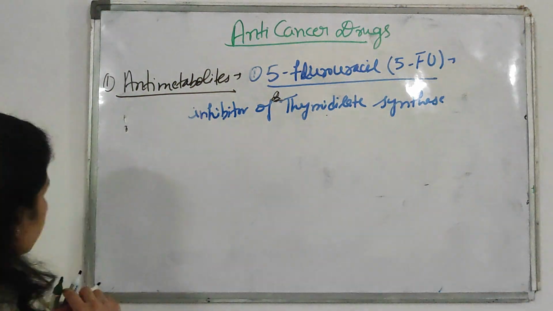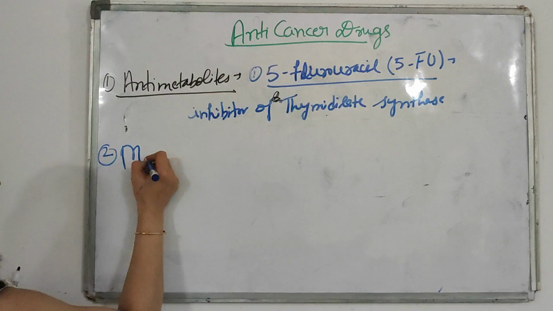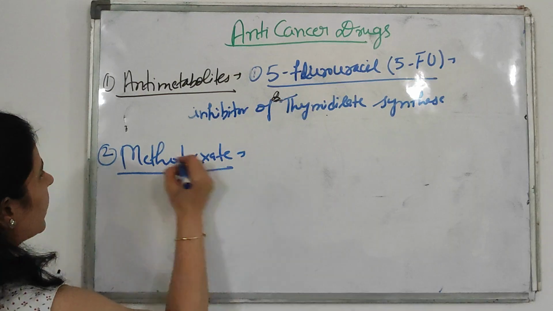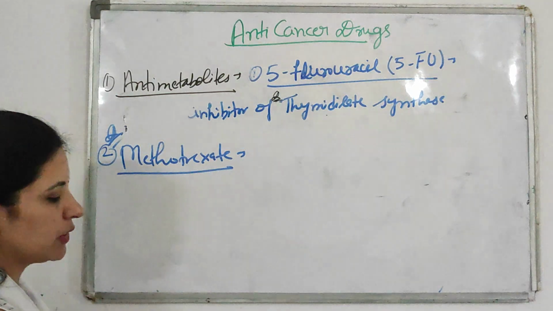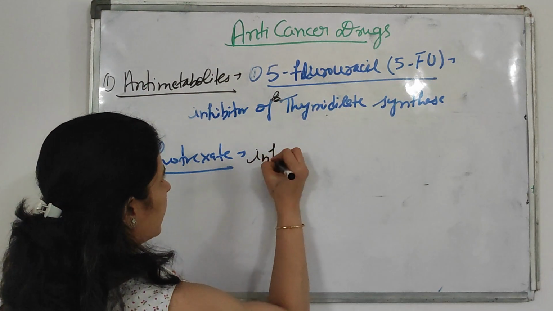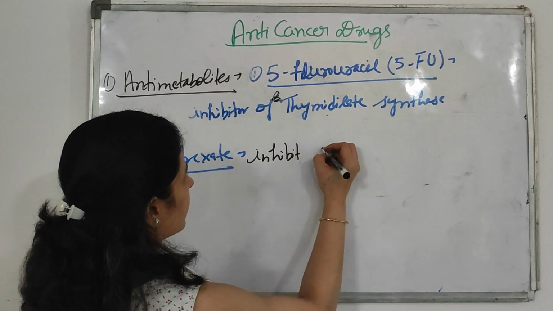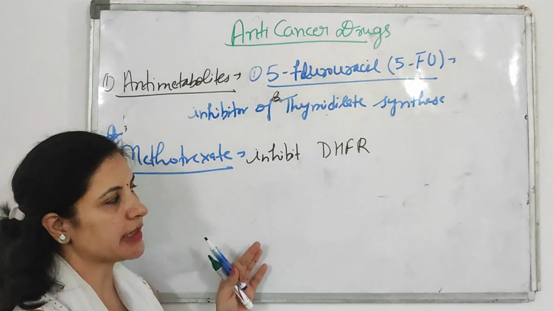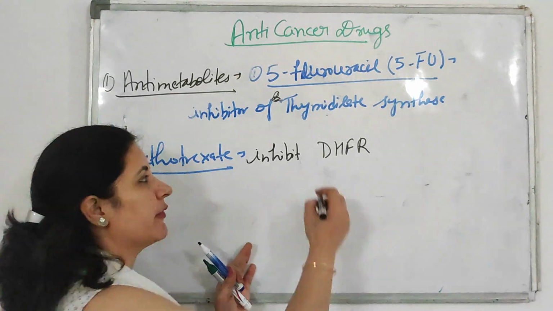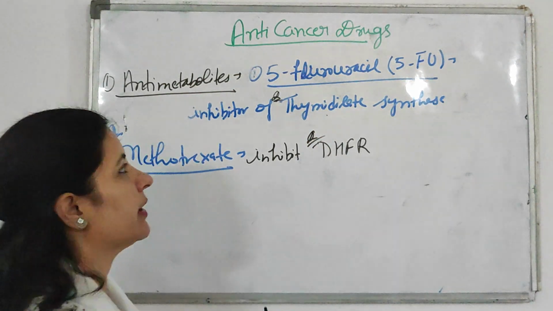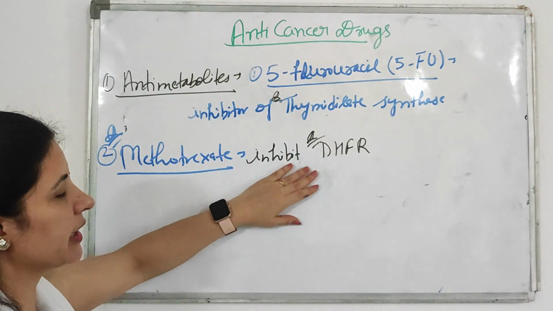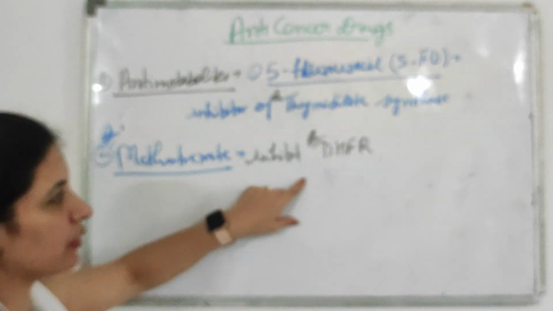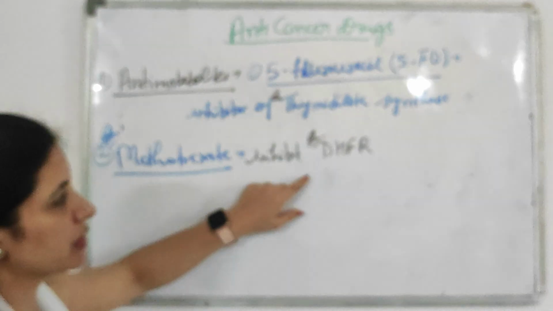Okay, the second anti-metabolite is methotrexate. Methotrexate is a very important drug; many times a question has been asked. Methotrexate is an inhibitor of what? It inhibits the dihydrofolate reductase enzyme. So methotrexate is an inhibitor of dihydrofolate reductase. Very important MCQ. What 5-fluorouracil and methotrexate inhibit, both of these you have to remember, for your viva also, because it is a question of your grand viva also.